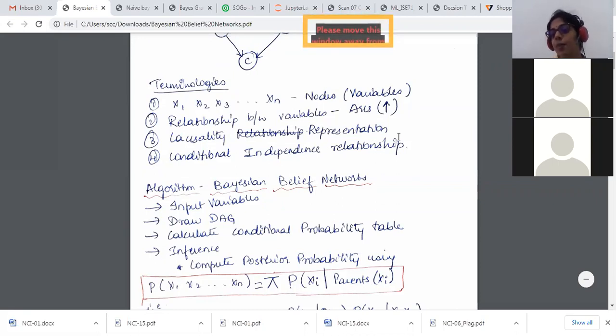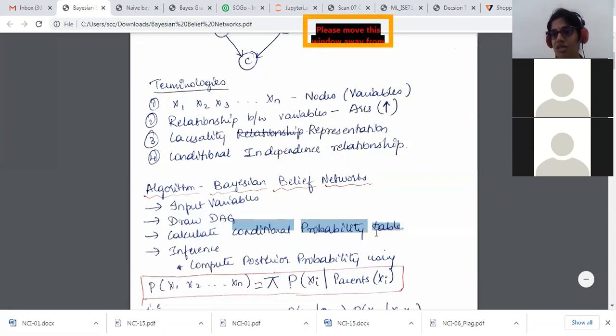The conditional independence relationship. Have a note on this. I will give you the theoretical part of it as well as how we practically see it in an example. Conditional independence relationship: what is it, dependent or independent? What is its relationship? We're going to check for that. So for Bayesian belief networks, they will give you a pictorial representation. They will give you input variables. You have to draw the directed acyclic graph. If they give you the directed acyclic graph, from there you have to calculate the conditional probability table.